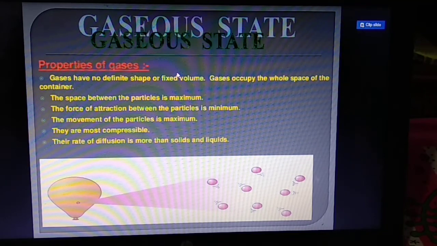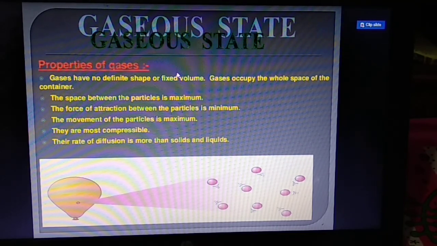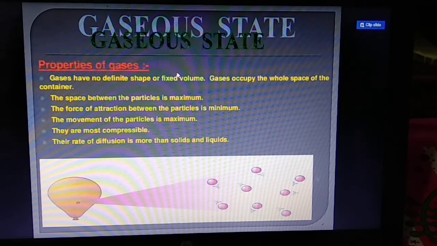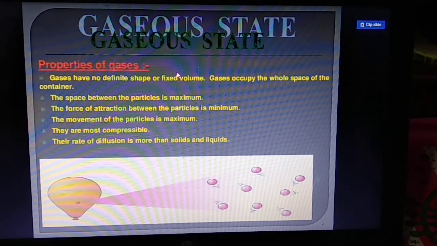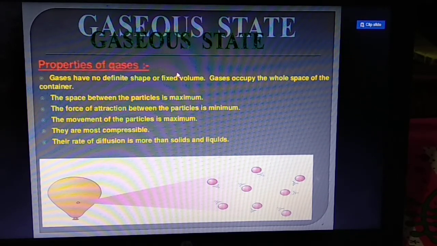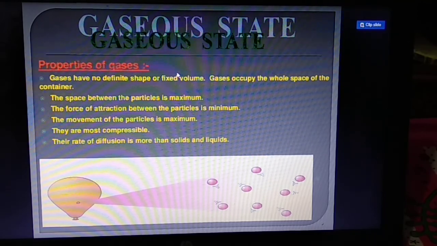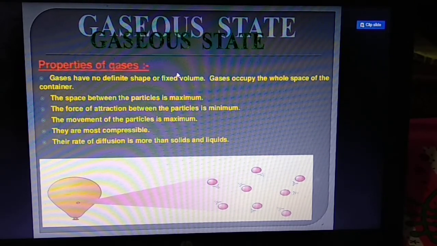Movement of the particles is maximum. They are most compressible. Their rate of diffusion is more than solids and liquids. They are most compressible and the rate of diffusion is also maximum. So these are the properties of the gaseous state. So students, up to this.